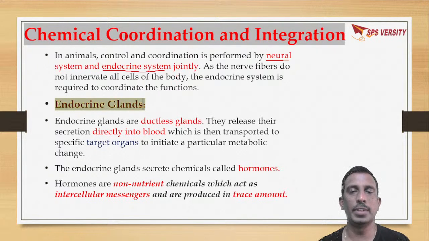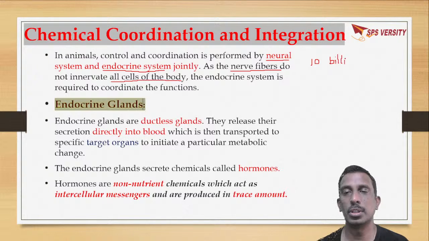So what is the need of the endocrine system? Because nerve fibers cannot innervate all the cells of the body. In our body there are 10 billions of cells, so it is not possible for the nerve cells to enter into 10 billion cells. That's the reason why the endocrine system is needed to coordinate the functions.